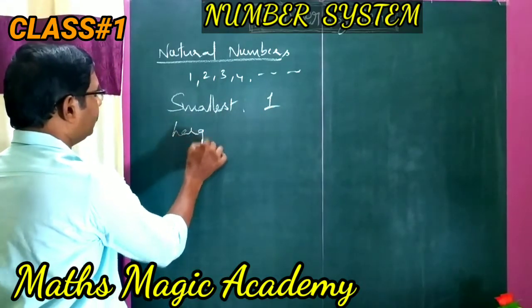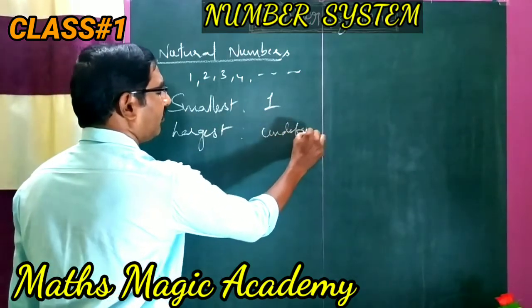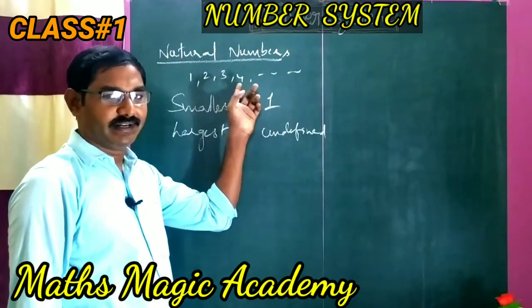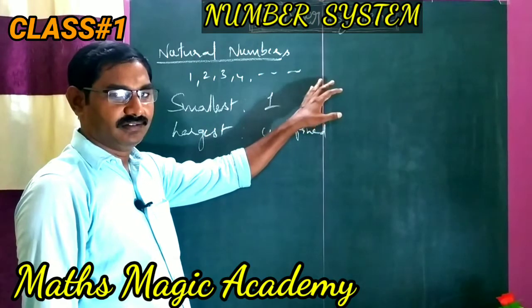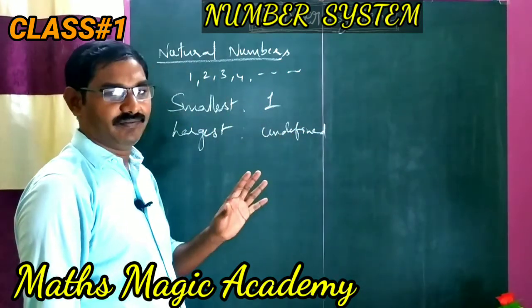And what is the largest natural number? It is undefined. You should not say it is 4 and so on. That means it cannot be defined. So the largest natural number is undefined.